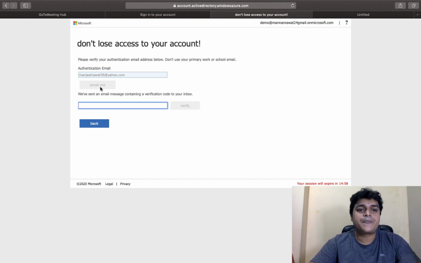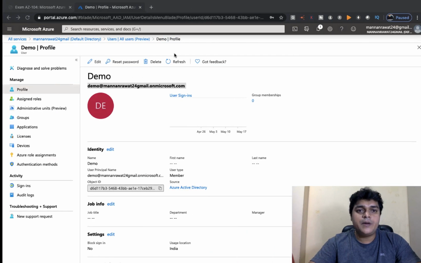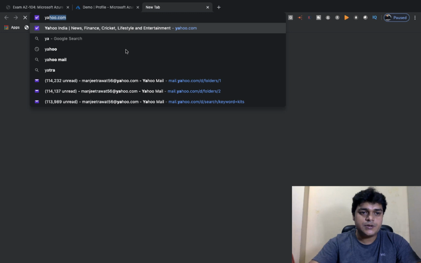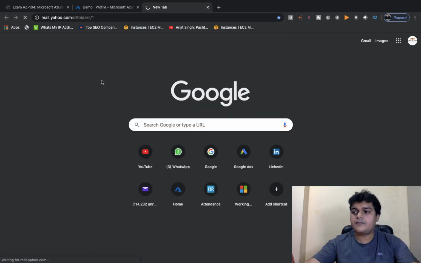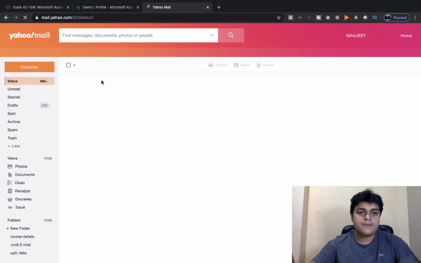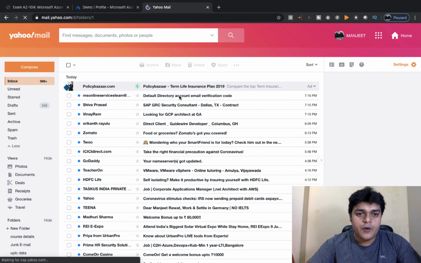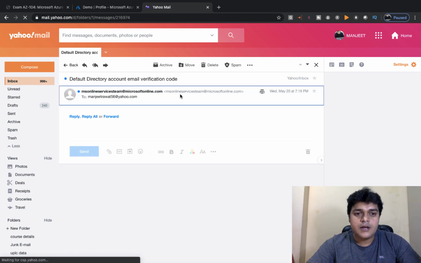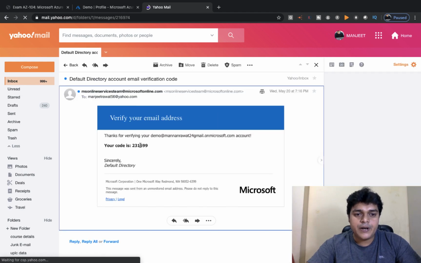Email. I'm going to open my mail ID in another browser. So we got one mail from the Microsoft site. You need to open it and just copy the code provided by Microsoft, 231599.